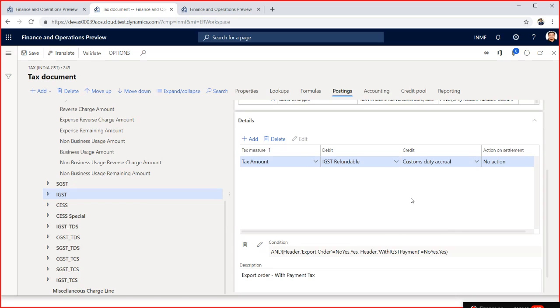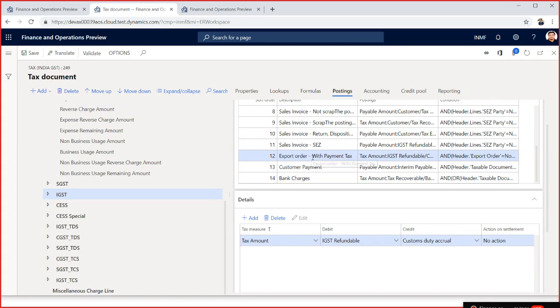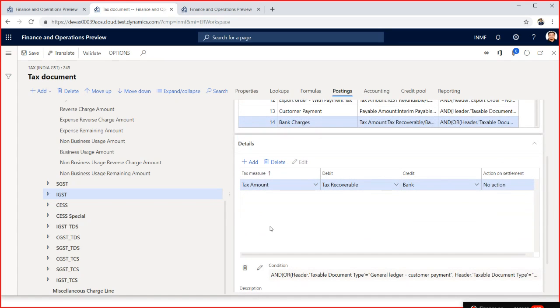Another issue was related to bank charges. You have seen we have provided for bank charges for the vendor side, but if you are looking for bank charges for the customer side, then you have to add one more option here.